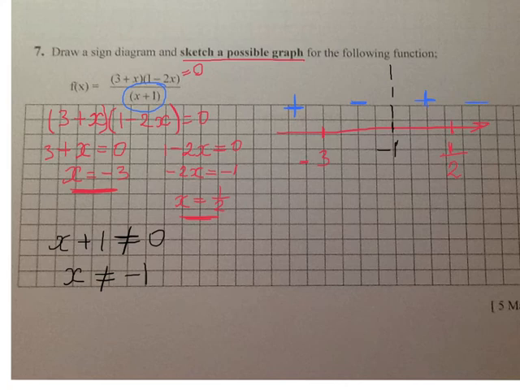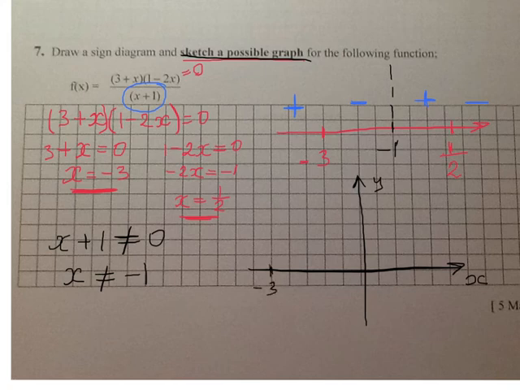Now let's try to sketch this graph, because they're asking you to sketch a possible graph. So this is my x and y coordinates. Now let's put these points: -3, so the graph is crossing this point; -1 is the asymptote, so the function doesn't touch it.